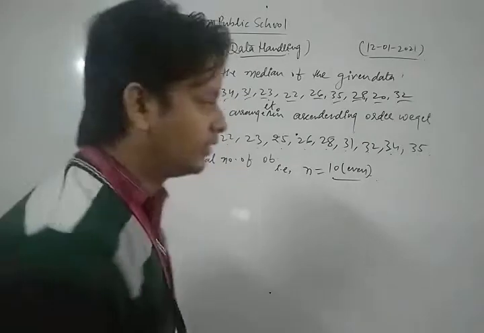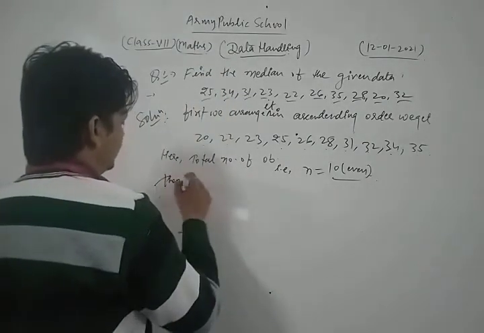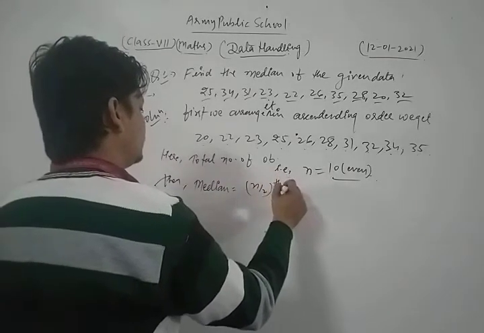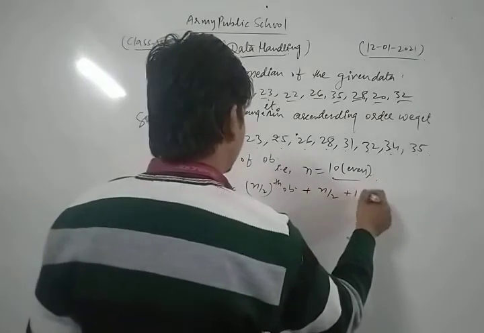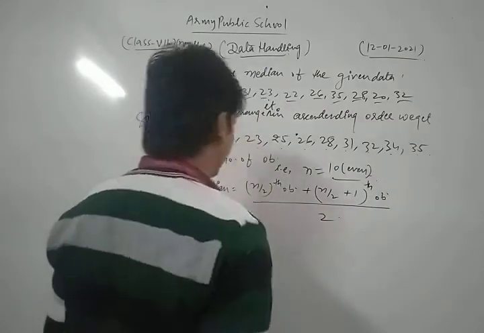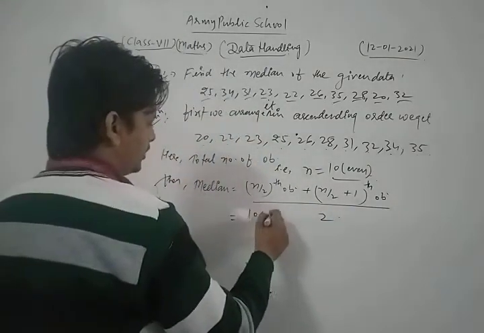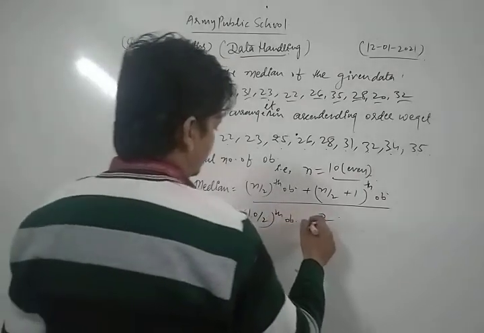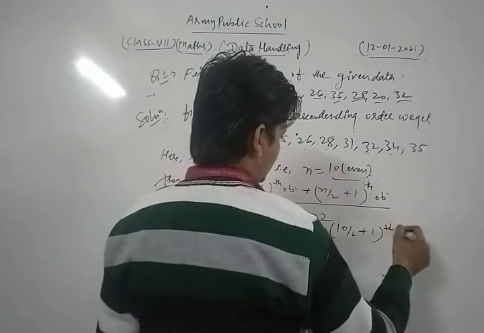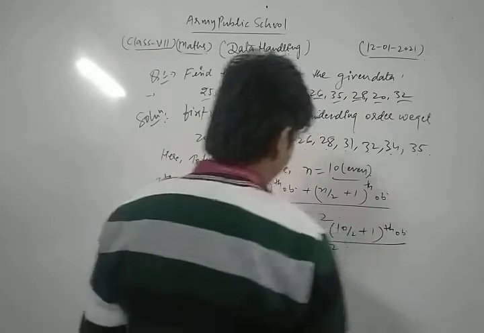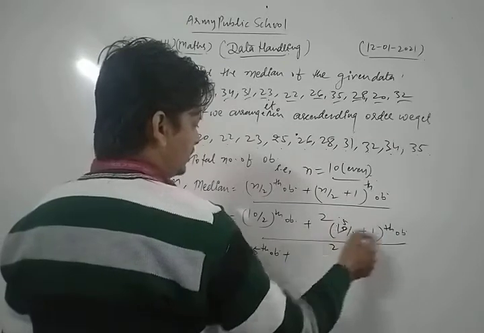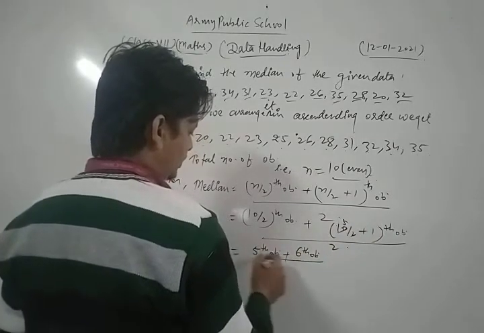Then in that condition the median is the n by 2th observation plus the n by 2 plus 1th observation divided by 2. So n by 2th means the 10 by 2th observation, that is the 5th observation, plus the 10 by 2 plus 1th observation, that is 5 plus 1, the 6th observation, divided by 2.